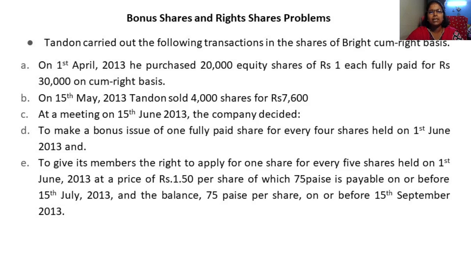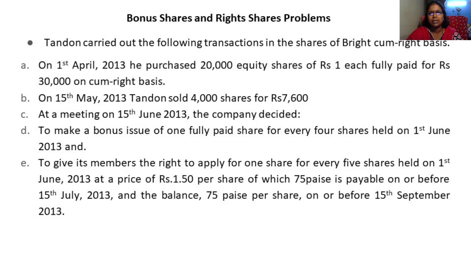Then at a meeting on 15th June 2013, the company decided to make a bonus issue of 1 fully paid share for every 4 shares held on 1st June 2013. What is the meaning? If you have 4 shares in the company, you will be given 1 share. So for every 4 shares a person has, you will get 1 share.